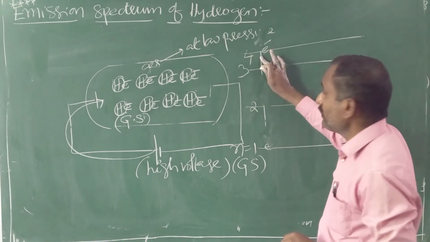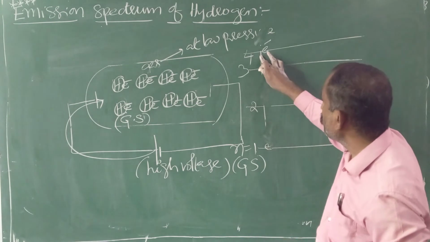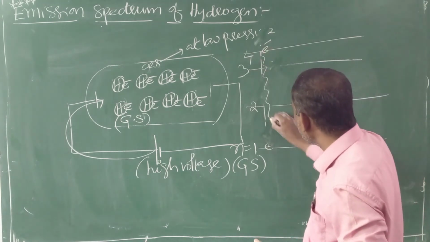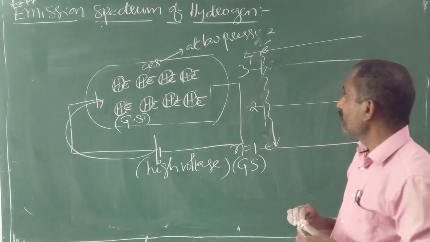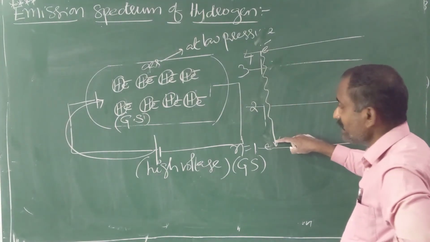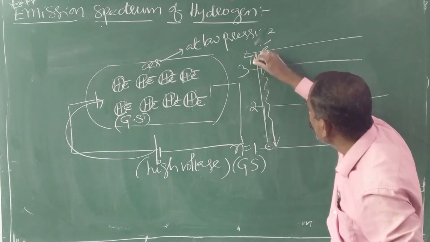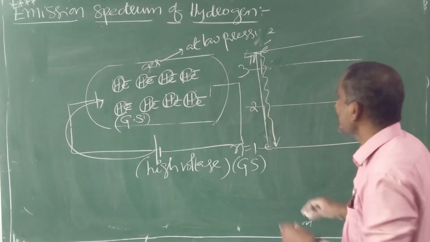The higher level is more energetic, that's why less stable. Due to less stability, the electron comes back to the ground state. This is nothing but transitions: first excitation, then de-excitation.